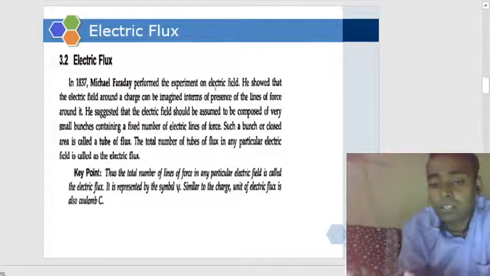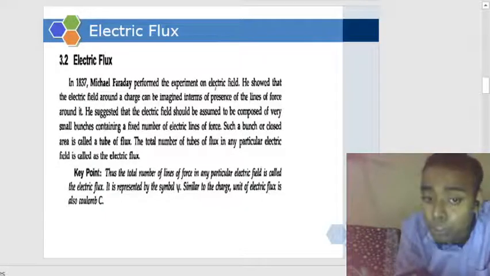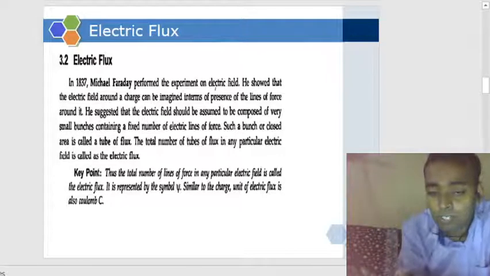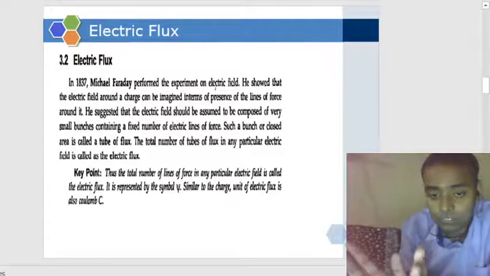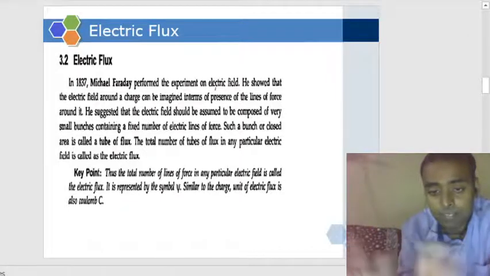That bunch is called a tube of flux, and the total lines of force is called electric flux, as simple as that.